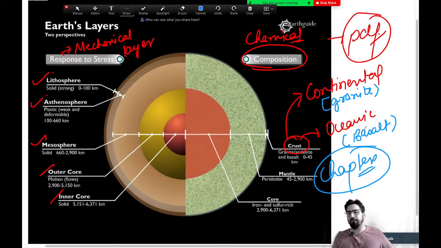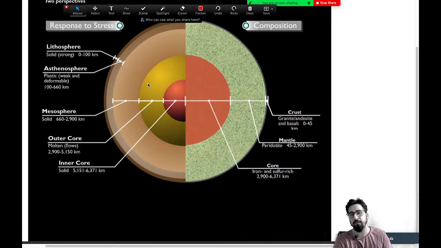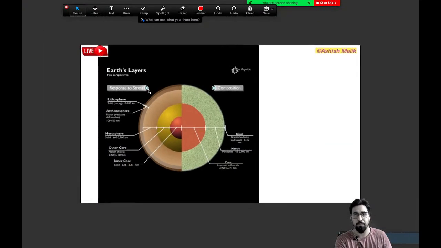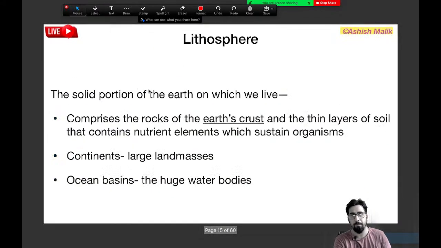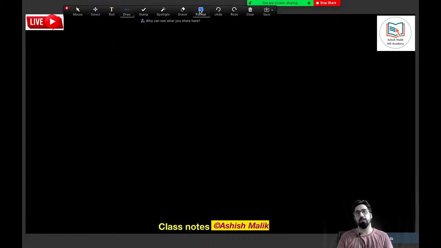And then we have to write a few points about lithosphere. It's important. Let's make some very important basic notes on lithosphere as well, guys. Please make a few notes on lithosphere. Put the heading as lithosphere.